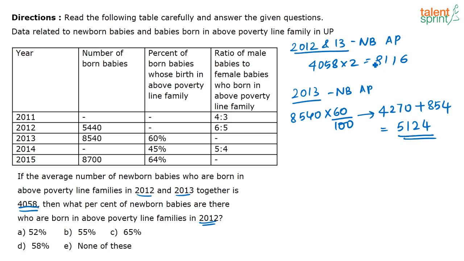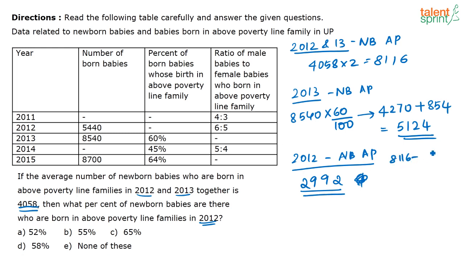So now you know the total number of newborn babies above poverty line in 2012 and 13. With these two pieces of information, we can say how many newborn babies were born in 2012 above poverty line. How do we find out? Just subtract these two values. 8116 minus 5124. That is, you will get 2992. I am just subtracting these two, 8116 minus 5124, and I got 2992.